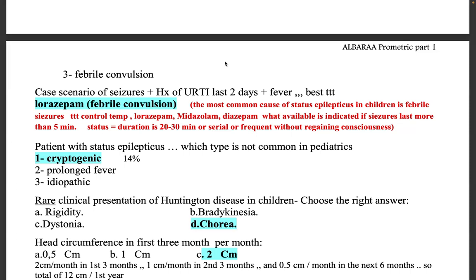Refractory means you're giving medications, but the patient is not responding to them. So cryptogenic is a type of idiopathic, but it will be refractory status epilepticus in a patient without active epilepsy, who is not a known case of epilepsy, and without a clear structural, toxic, or metabolic cause. There is no clear cause, and the patient is in refractory status epilepticus. This is cryptogenic. Okay, I will share the screenshot in the group.